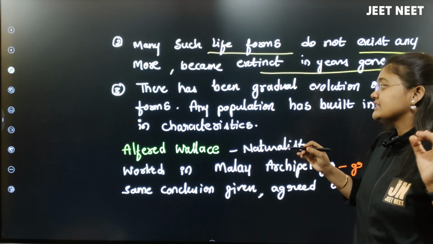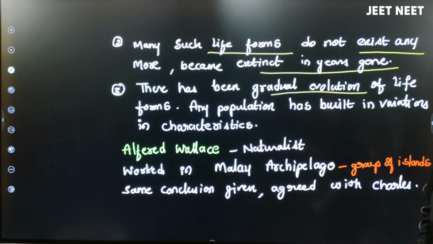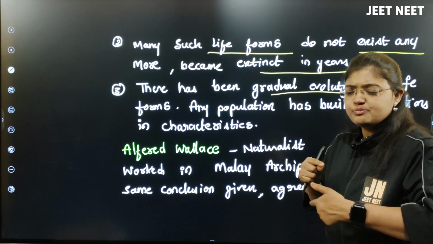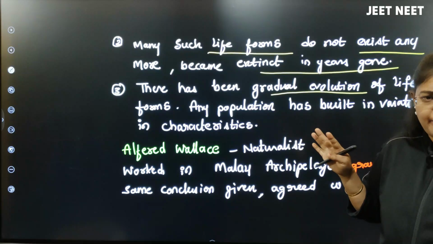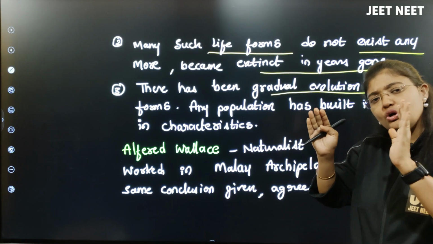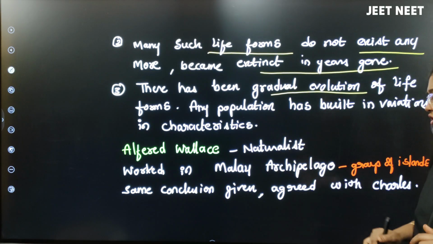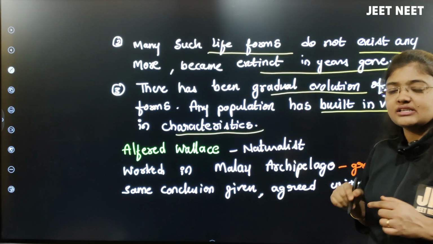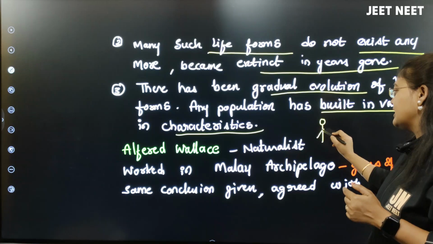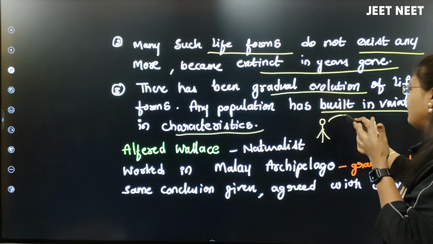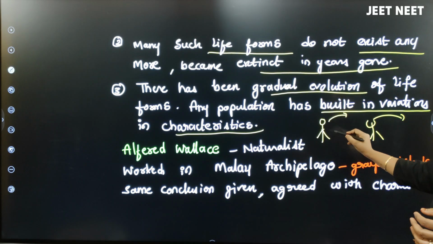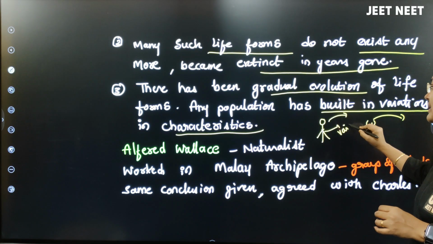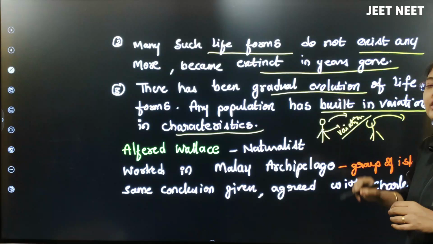The third thing here is there has been a gradual evolution. Gradual evolution means slow evolution of life forms. In the species, sudden changes did not happen. Slowly the evolution, slowly the changes, slowly the characters got changed. Any population has built-in variation in its characters. If I imagine there are two organisms that are evolving, in this species gradual changes happen. If the change happened, it means it has shown some variation.